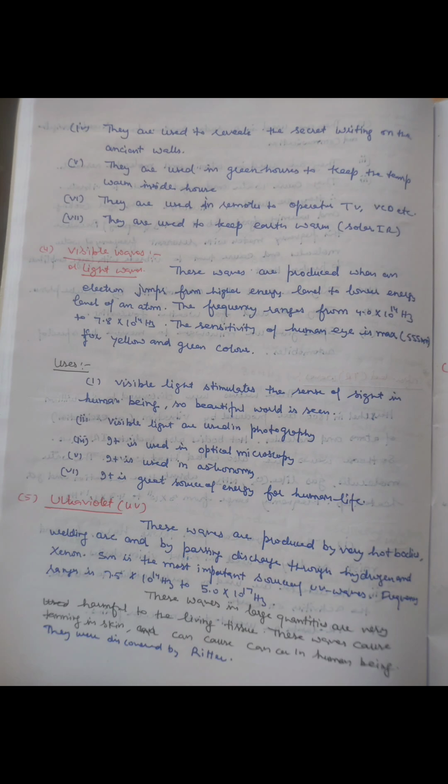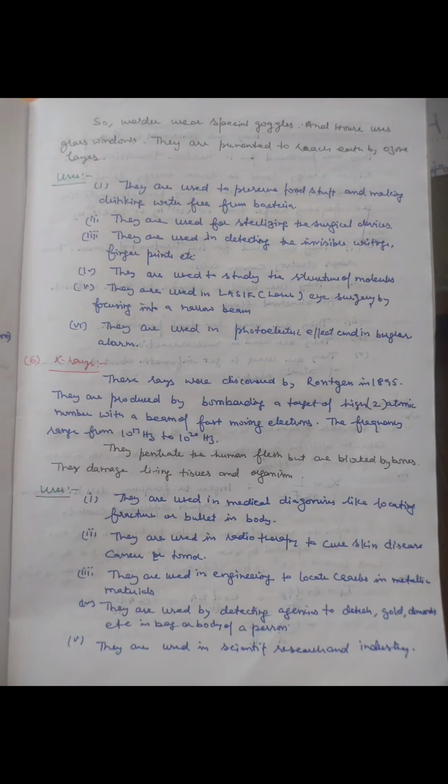Ultraviolet rays are produced by very hot bodies like a melting arc and by passing a discharge through hydrogen and xenon. They are used to preserve food, to sterilize surgical devices, to detect invisible writing or fingerprints, to study the structure of molecules, in LASIK eye surgery and in photographic effects.